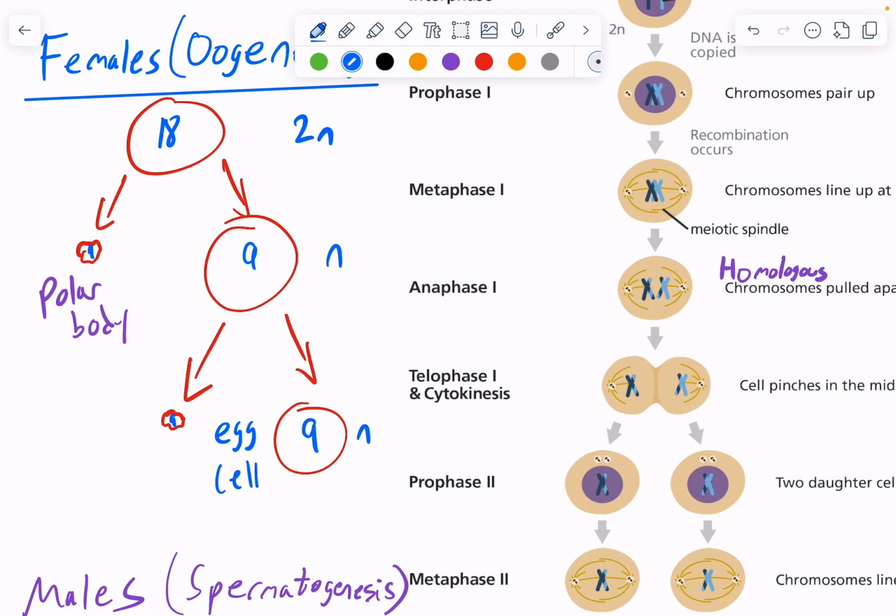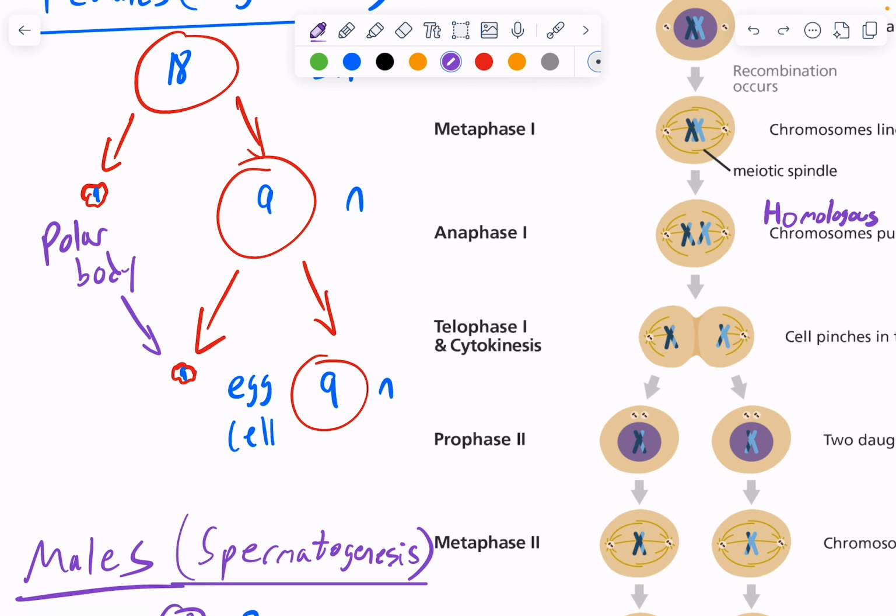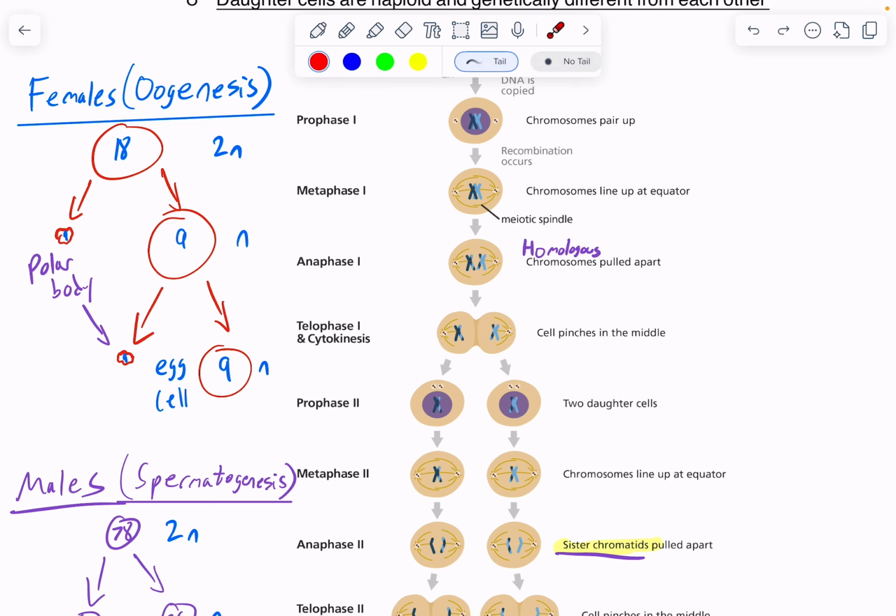The egg cell, compared to the sperm cell, has all of the organelles. It has all of the nutrients. It's the majority that will make up the zygote once fertilization takes place. These polar bodies exist just as a way to divert the chromosomes away from the egg cell. So meiosis in females technically makes about three daughter cells, but really we're just interested in one, and that's the egg cell or oocyte. You'll see those terms come up, oogenesis and spermatogenesis, and this gives some context to that.